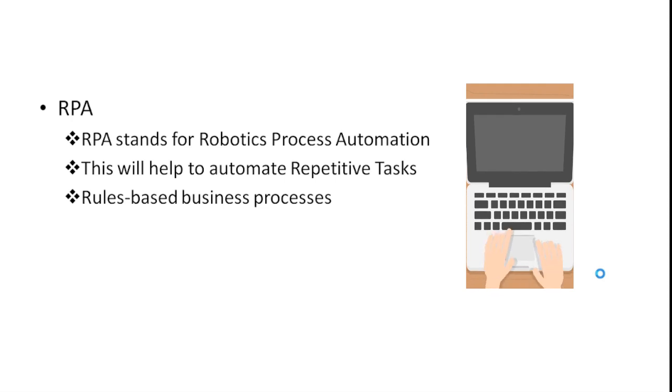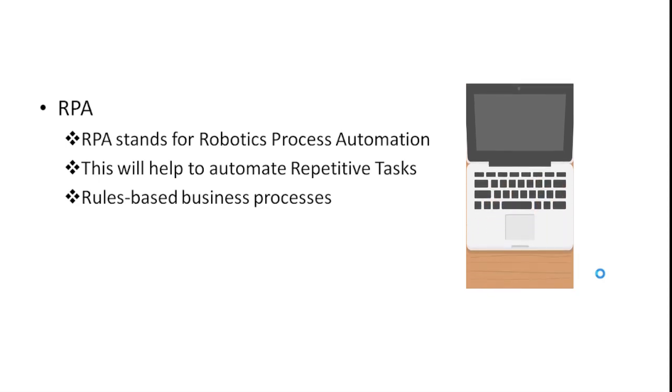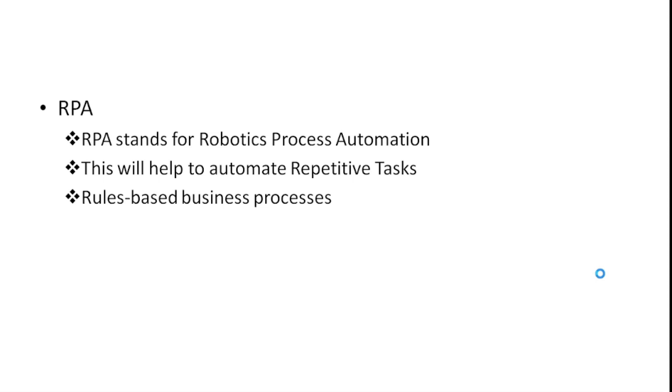Let's say, for example, in one of the processes the employee is opening a file, updating something in that particular file, attaching the file to an email and sending it to a particular stakeholder. This is very rule based. He is finding a file in a particular location and updating some things. Whatever the prerequisites are, what needs to be updated is very static. Those things are updated in the file, and finally it is saved and sent to that particular stakeholder. So this is rule based, and those rule based processes we can automate through RPA.